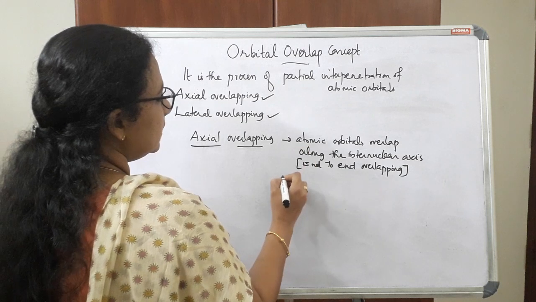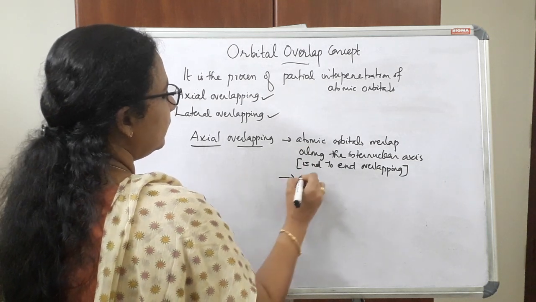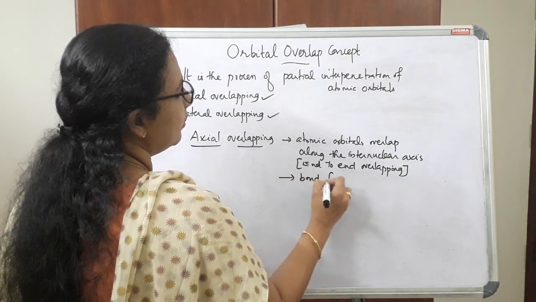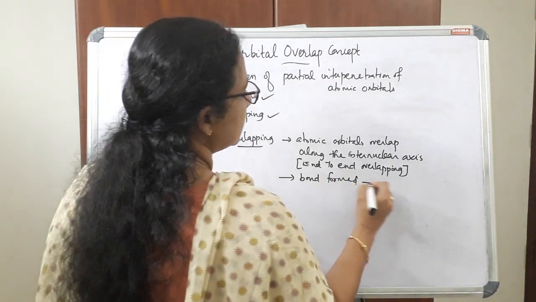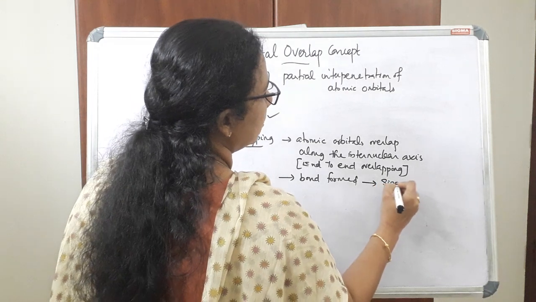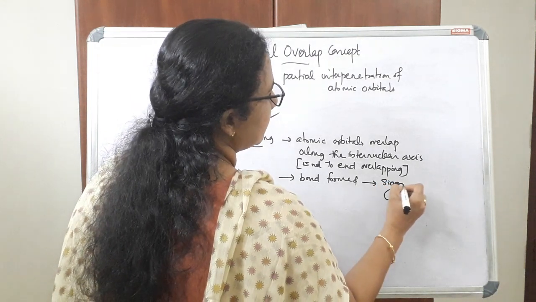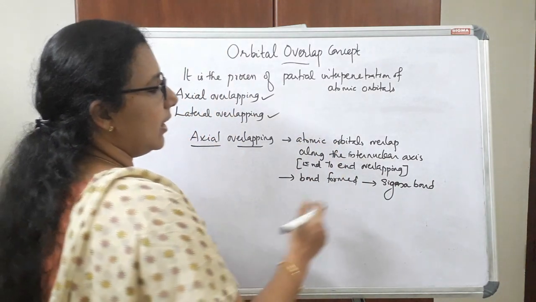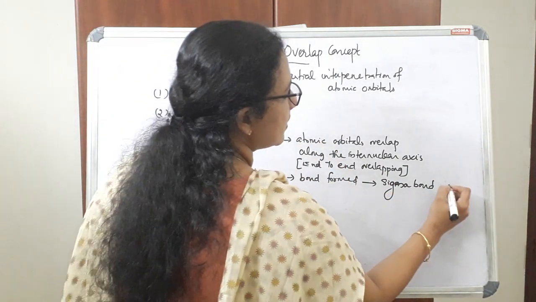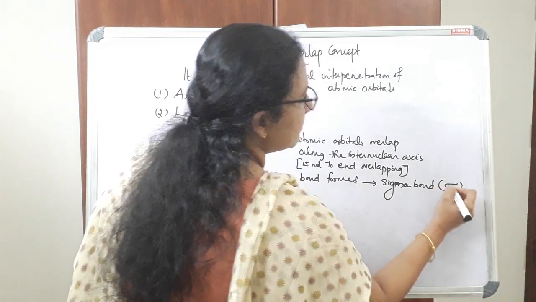The bond formed due to axial overlapping is known as sigma bond, and the sigma bond is represented by a symbol like this.